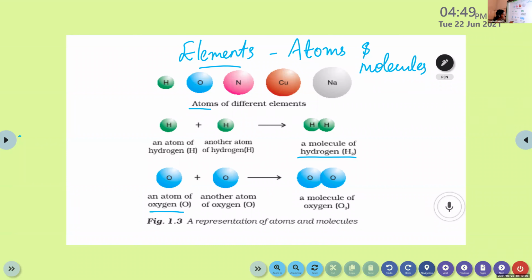It combines with another atom of oxygen to form a molecule of oxygen. It is O2. Here it is H2. These two are molecules. Clear? So here the same elements combine together to form its molecule, right? Then what will be its name if different elements combine? If different elements combine, what will be its name?